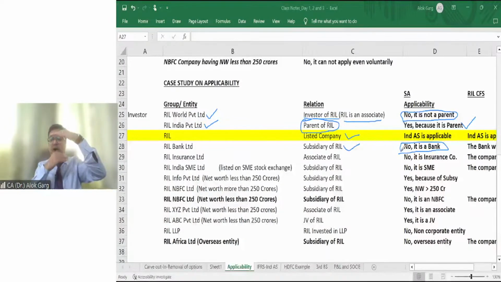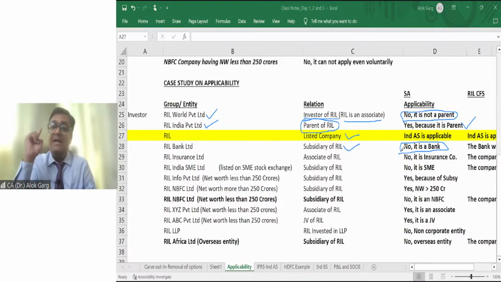So in that case, this bank will prepare Ind AS accounts only for the purpose of consolidation under RIL. Is that clear? The bank will prepare accounts on Ind AS, but why? Only for Reliance's consolidation, not for the public, not for regulators, only for the purpose of consolidation of Reliance.